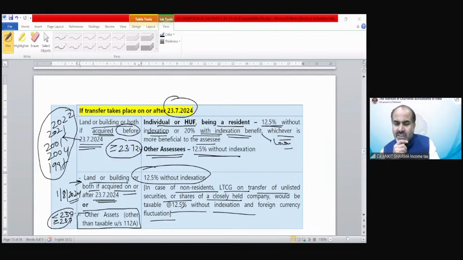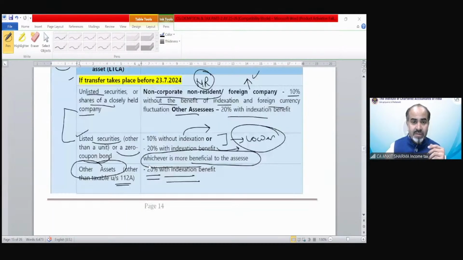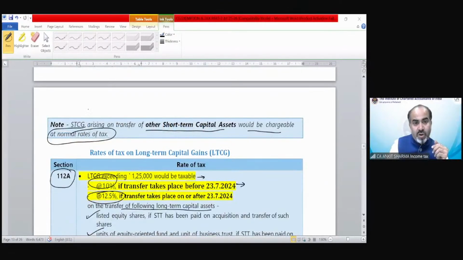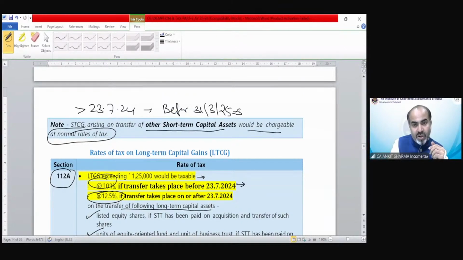20% rate, Kasak, why? If it is a short-term capital asset and it's a building, it would not fall under the short-term shares category. So that would form under normal rate of taxability. This is Kasak. If that building is purchased on or after 23rd of July 24 and sold before 31st March 25, it would be a short-term capital asset. And tax rate would not be 20%.